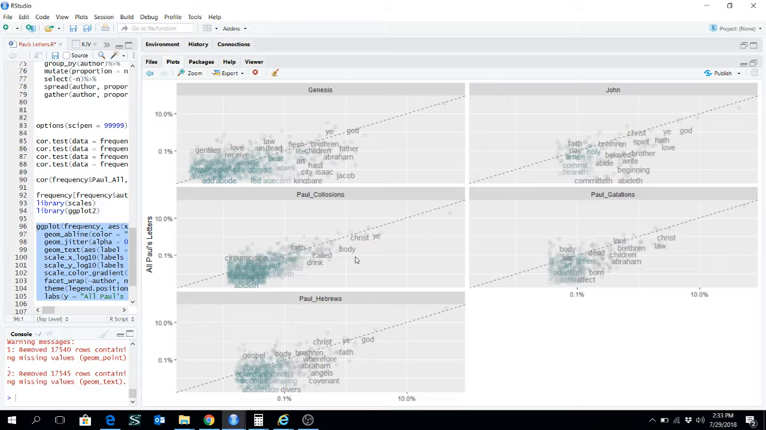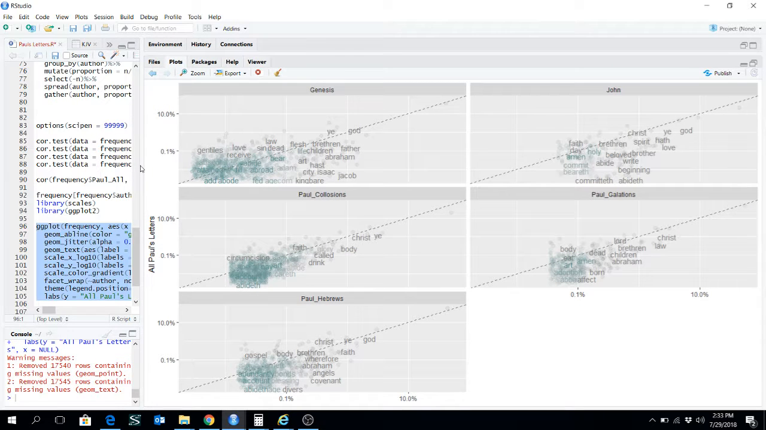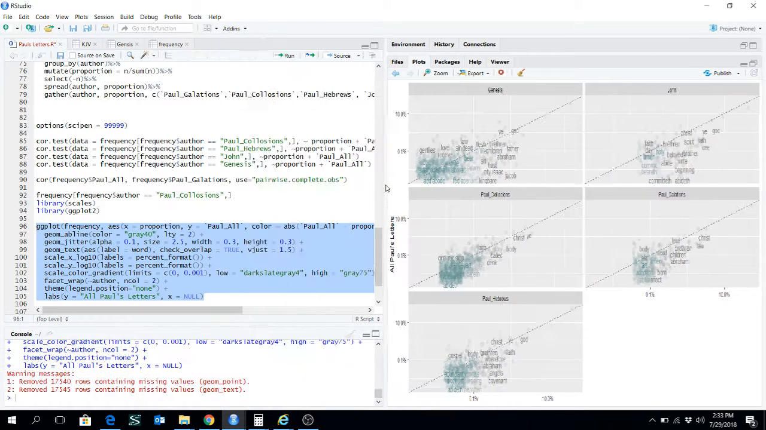Okay. And basically, just looking at this, you can see that his signature is on it, and on Hebrews as well. Not so much on Genesis or John. Is it definitive? No. But does it give us a different way of looking at it? Sure. I think it's really cool. Hope that you do too.